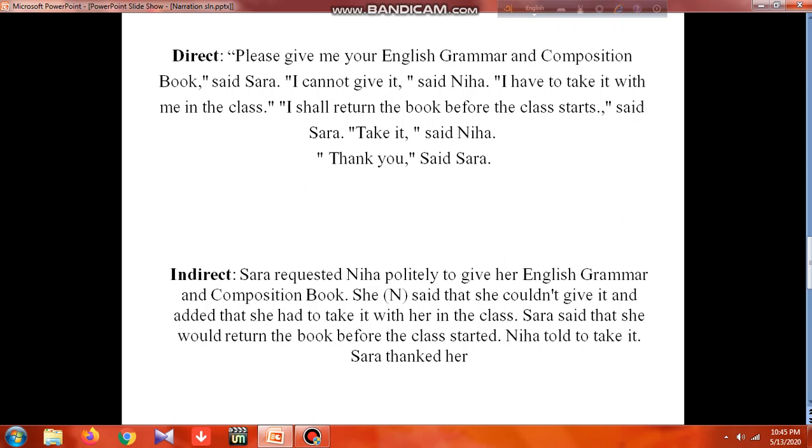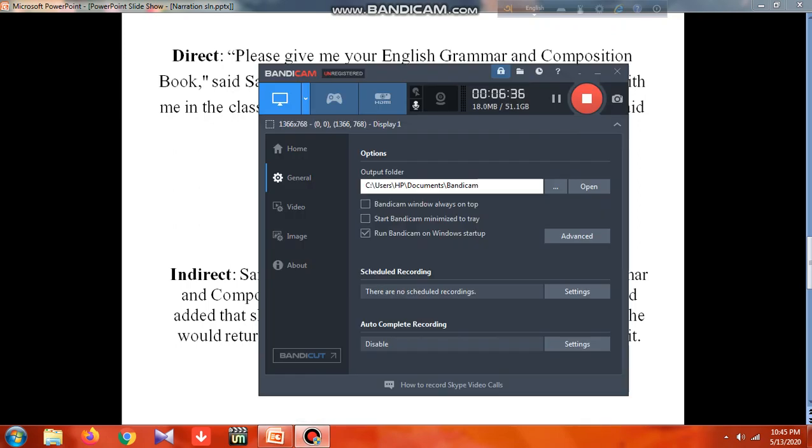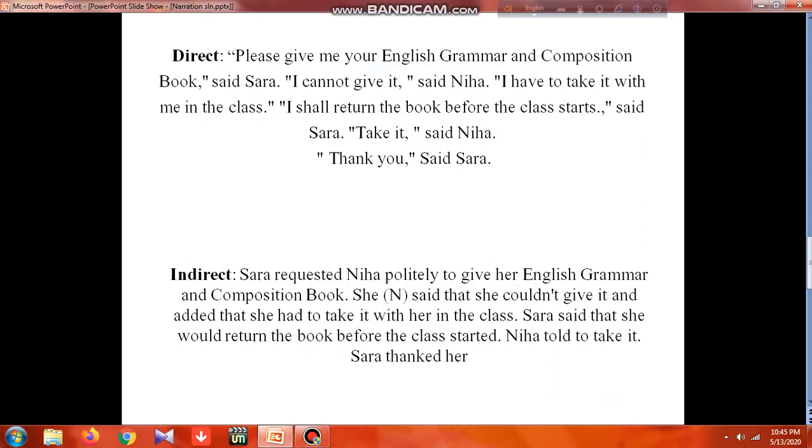How did you find it? Did you find it easy or difficult? I think you found it easy. And next time onwards you'll be able to solve different exercises related to direct speech to indirect speech.